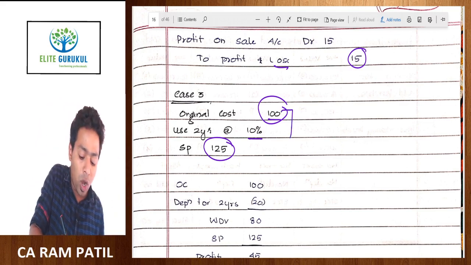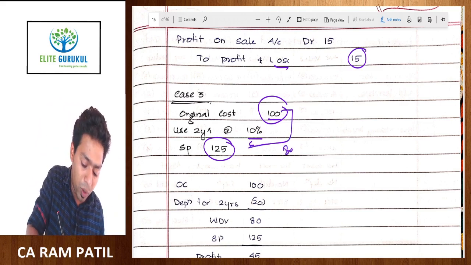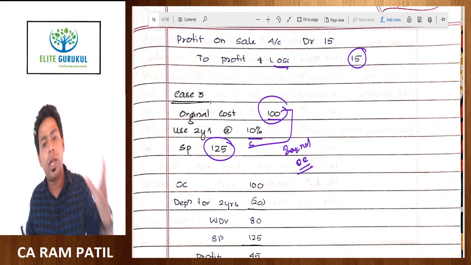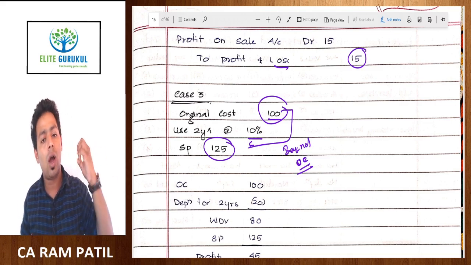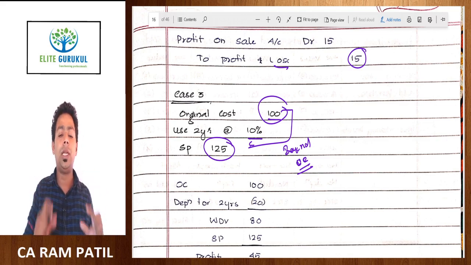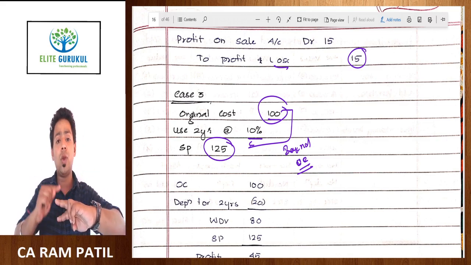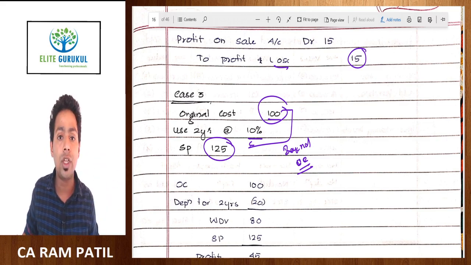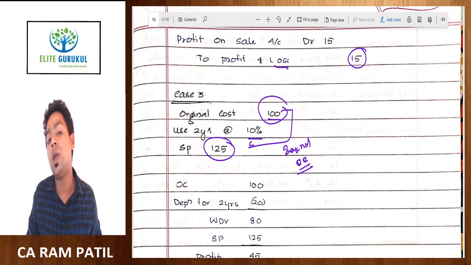That means you are selling beyond original cost. If you remember some of your memories of foundation year, in foundation your accounts teacher must have taught you that any profit derived by the person by selling an asset beyond original cost is not revenue nature, it is a capital nature profit, and we cannot transfer it to P&L account.